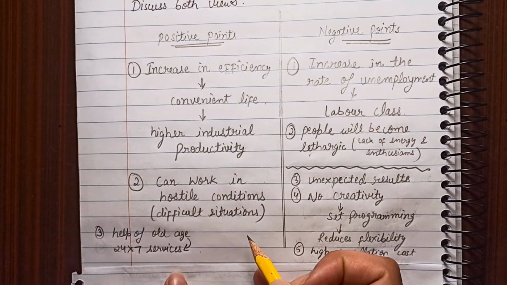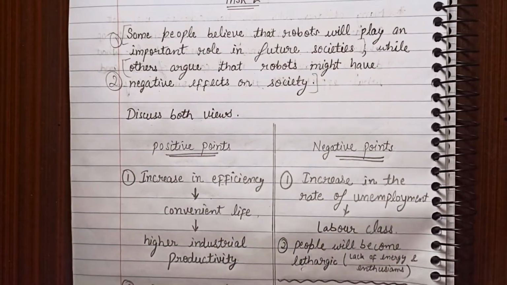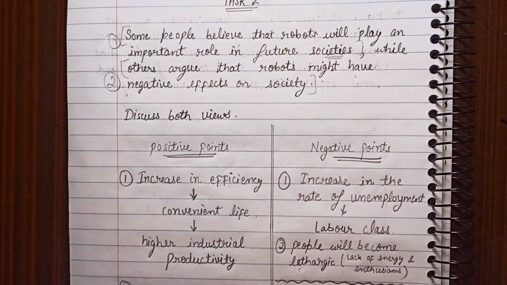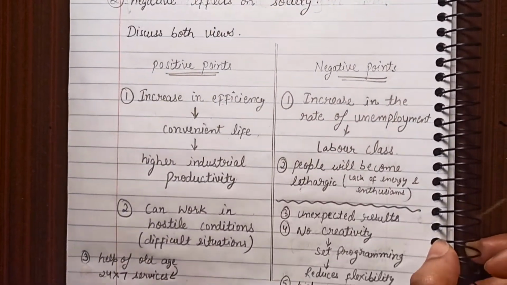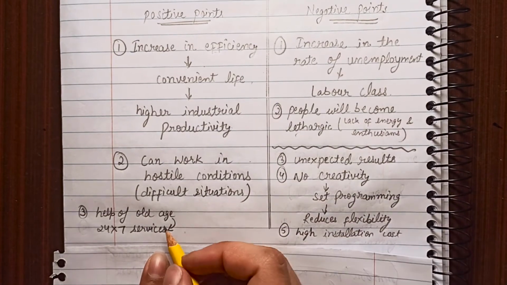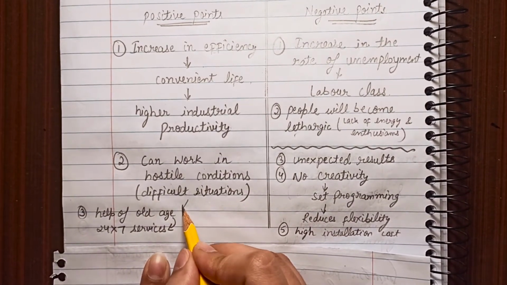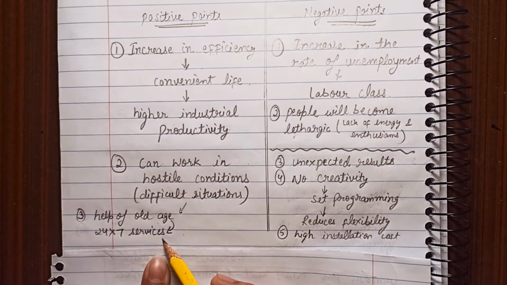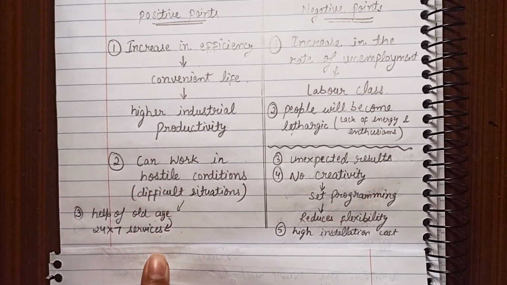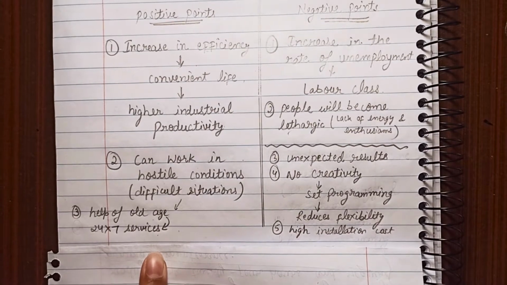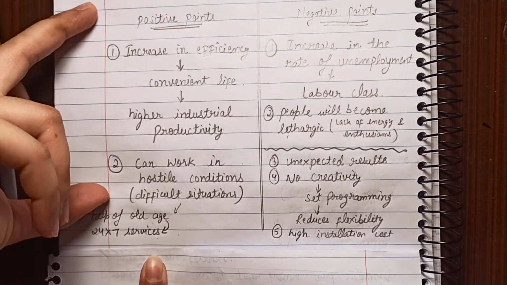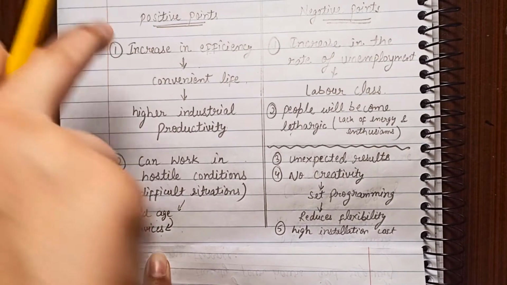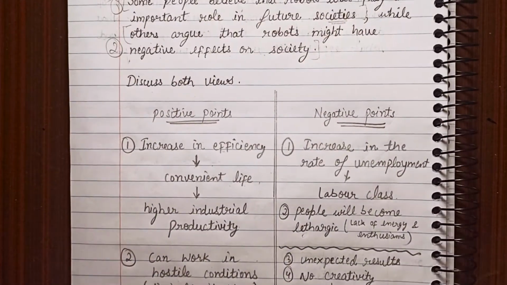And we are focusing on the word society, that is, on society as a whole, what positive effect the robots can portray. You can also add these points in this, that it helps old age people, right? And it also works 24/7. You can also add these points, but we will focus on the above 2 points, right? These are more efficient, I feel. Let's move on to what it says.